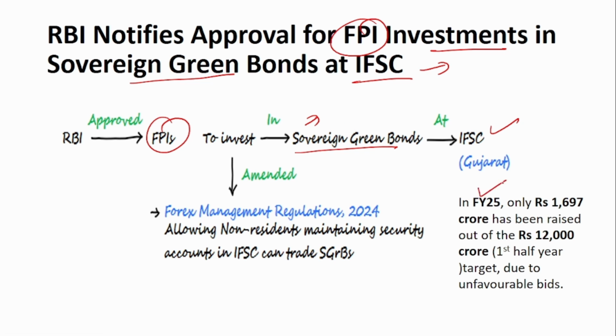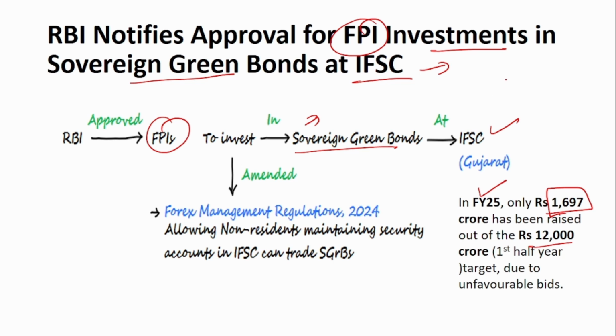In financial year 25, in the first half, the government planned to raise 12,000 crore via the sovereign green bonds, but until now they have raised just 1,697. Recently there was also an auction of the sovereign green bond by the Reserve Bank of India, but it got cancelled because the people were expecting more interest. There is always an interest or coupon rate attached to a bond, right?